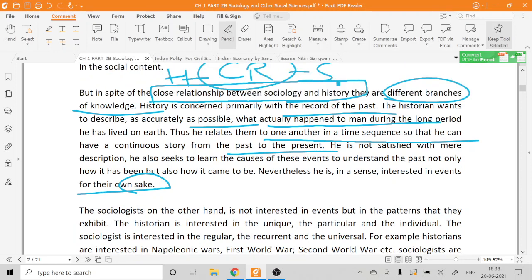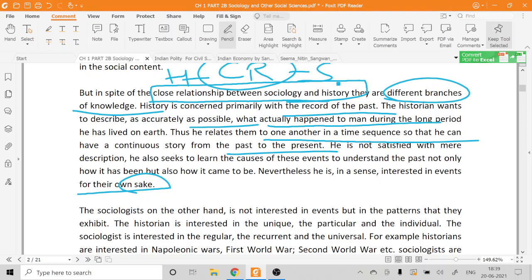They are trying to study the past with whatever records they have. Okay, and then they are relating one part of the history with the other part in the form of a continuous story, or you can say in the form of a chronological perspective. But again, they are never satisfied with only the description. They also want to establish what? A causal relationship. They learn the causes of these events, like for example, if there was the battle of Panipat,